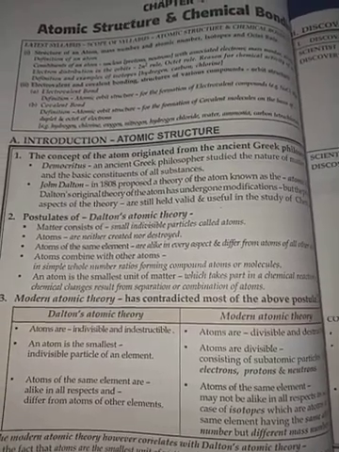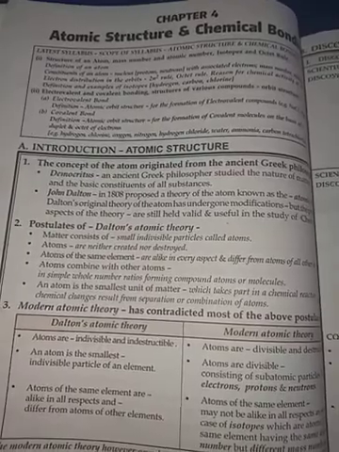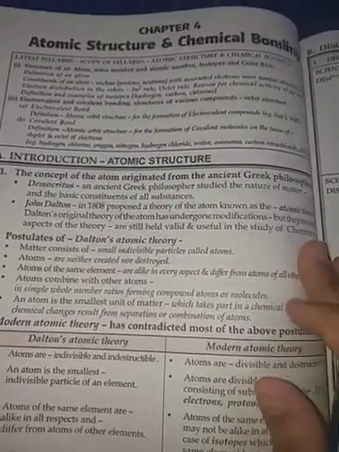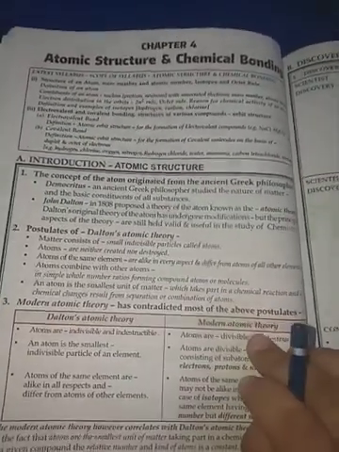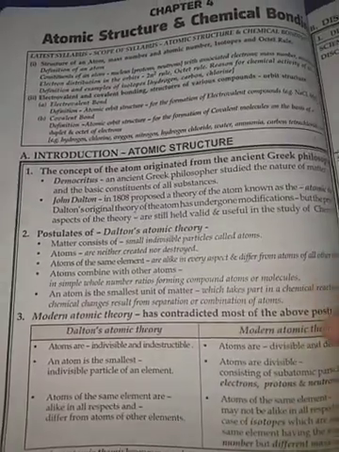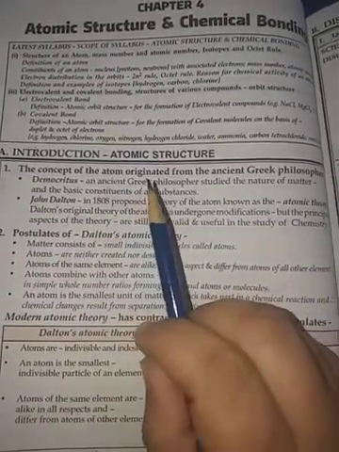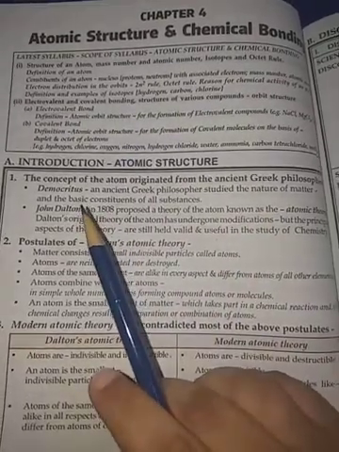Hello students, today we will start chapter 4, that is atomic structure and chemical bonding. First we'll start this atomic structure with the concept of atom. The concept of atom originated from the ancient Greek philosopher Democritus.